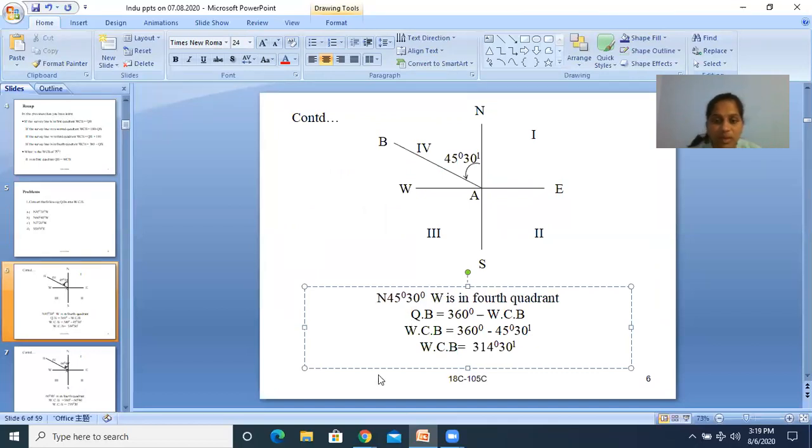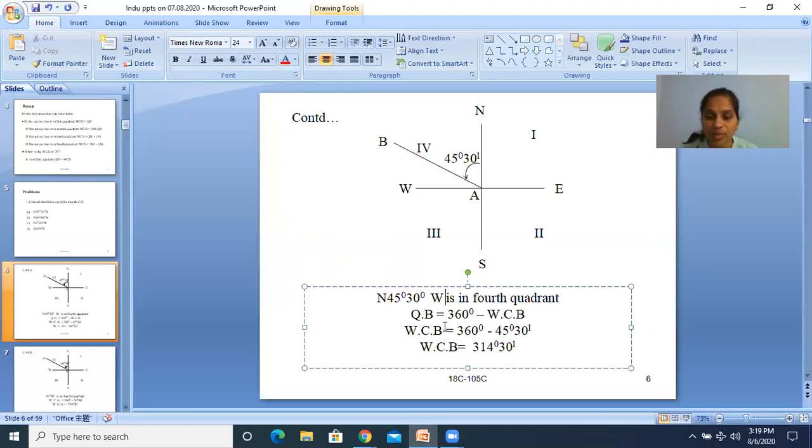Northwest. So, northwest is in the fourth quadrant. Then what is the rule for conversion from QB to WCB in fourth quadrant? QB is equal to 360 degrees minus WCB. Then WCB is equal to 360 minus QB.